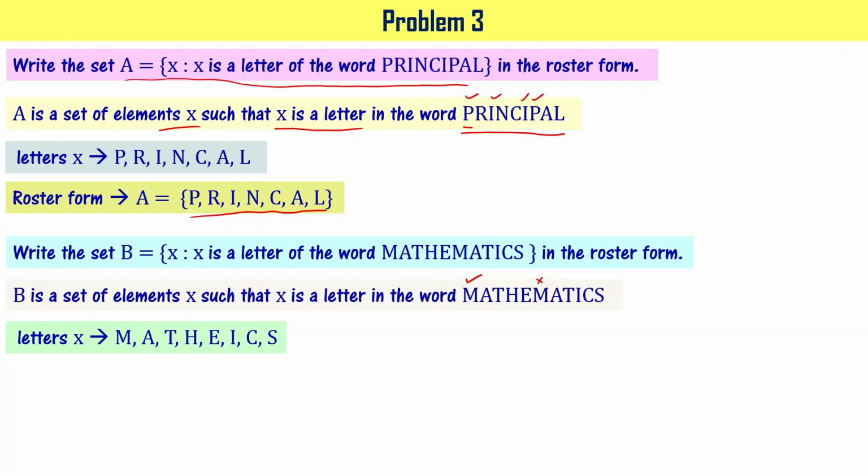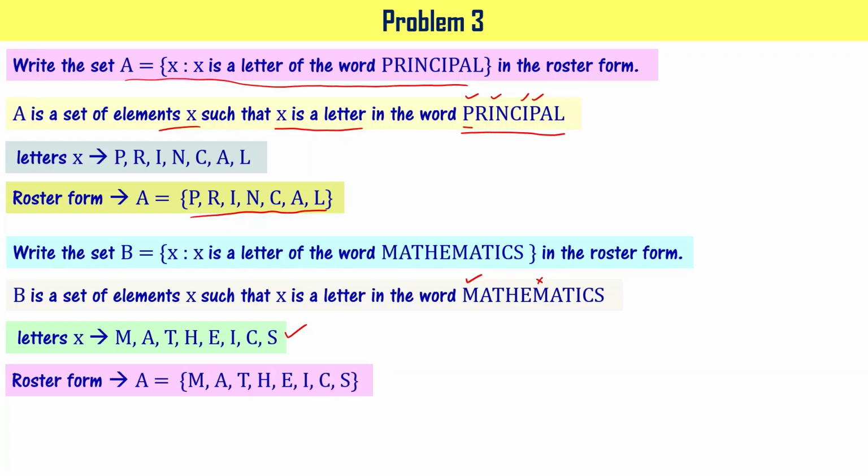So this collection now you can write it as roster form, that is B equal to curly bracket open M-A-T-H-E-I-C-S curly bracket close, right? This is set B. I hope you understand the concept.